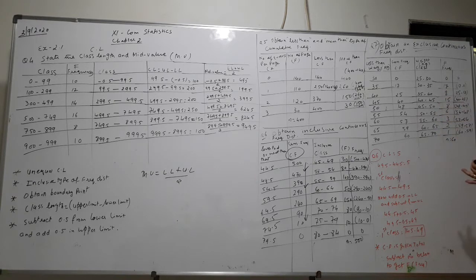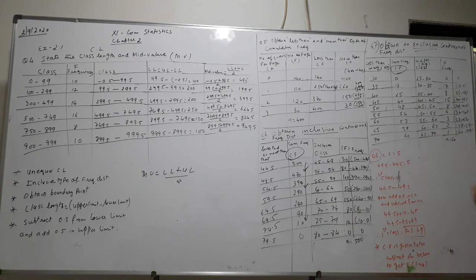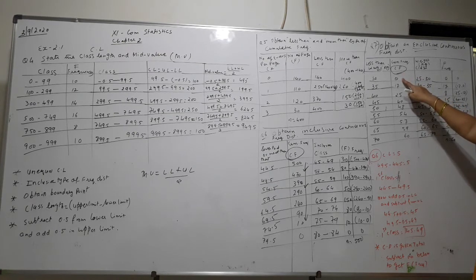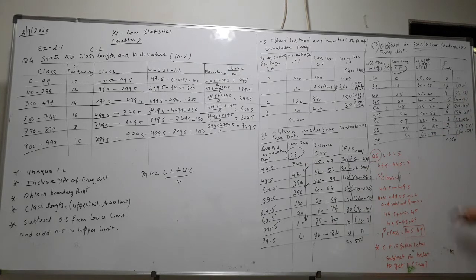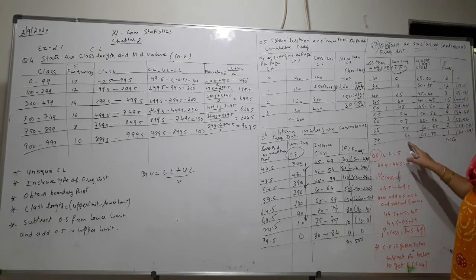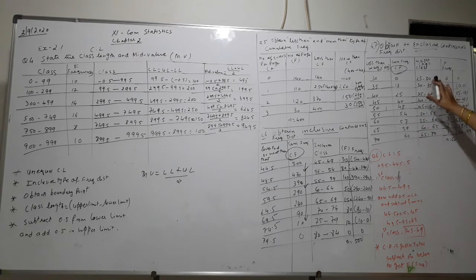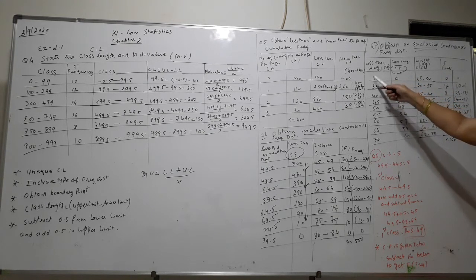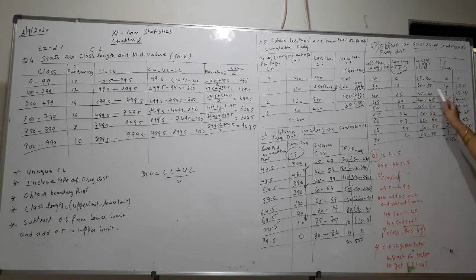Now here also, children, CF is given, so you have to get F. But here CF is starting from 0. Earlier, CF was starting from the total 500, so we went on subtracting. But here CF is given from 0 and ends with a total of 60. So the case is different here. So here, children, you follow class length 5, and it is less than 30, so before 35 the difference gives you 25. Then you will go on. It is exclusive, both numbers are the same.